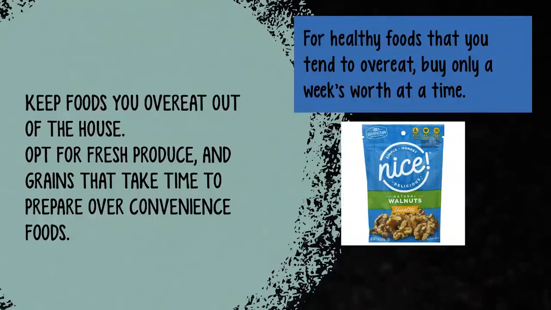You want to structure your environment so you're not forced to make hard choices. So if there's foods that you tend to overeat, get them out of the house. Don't put them in front of you and count on willpower. If there are foods that are healthy but you tend to overeat, for me that's nuts, then buy only enough for the week. If you end up eating all the nuts in the first day, then you won't have any nuts for the rest of the week. So that's another strategy for limiting the overeating.